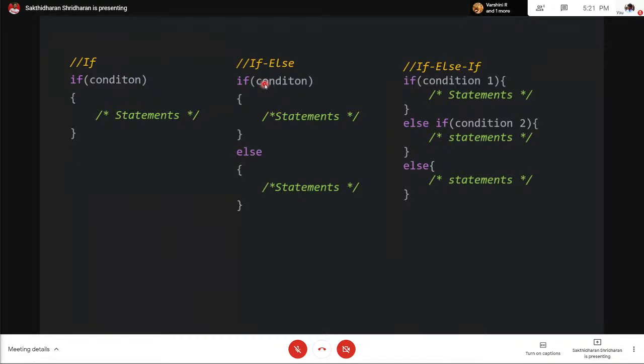So if you have a condition here, and if the condition is true, you go for the statements here, or else if the condition is false, you go here. And then we have if else if. If you want to check for multiple conditions, you could go with if else if. It's similar to C++ here.